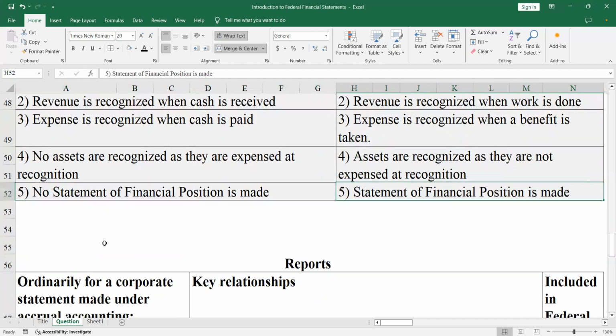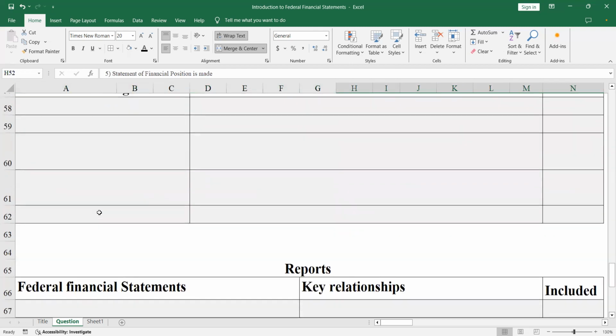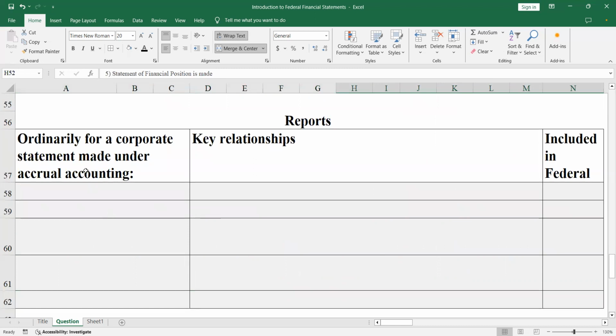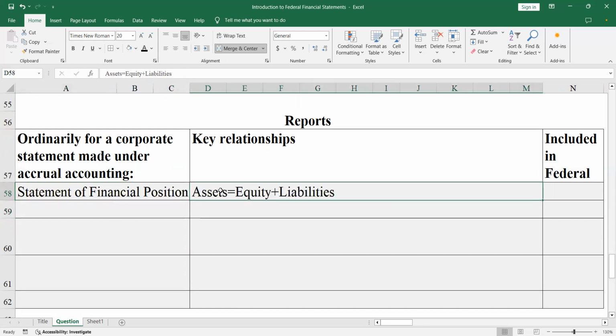Okay. And what are the reports that are in the federal financial statements? Before I do that, I'll discuss what any corporate which follows the accrual-based accounting system ordinarily makes. What type of reports do they make? The first and the most important is the statement of financial position, with its key relationship: assets equal equity plus liabilities.